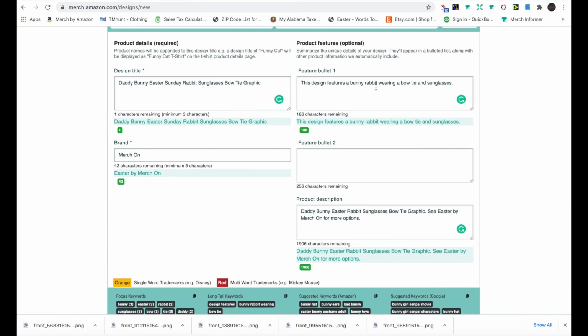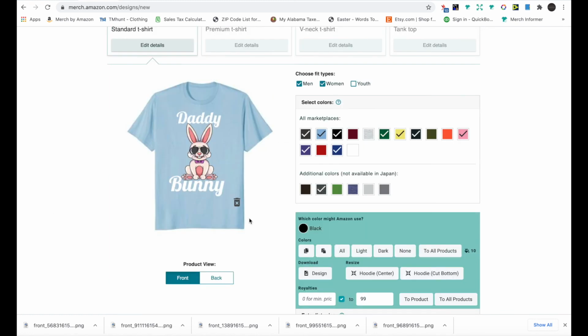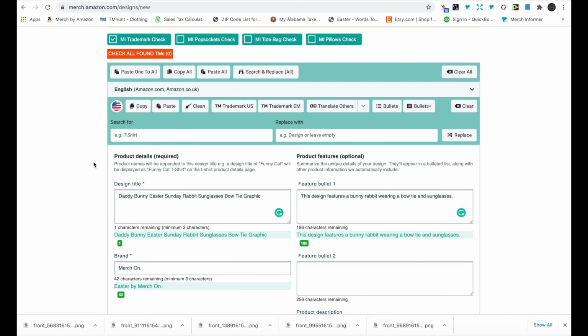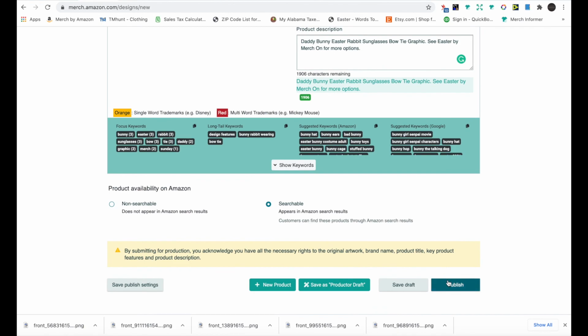This design features a bunny rabbit wearing a bow tie and sunglasses. I'm going to start it at $15.99. But it's good to have this trademark check because your account is important. Hit publish.